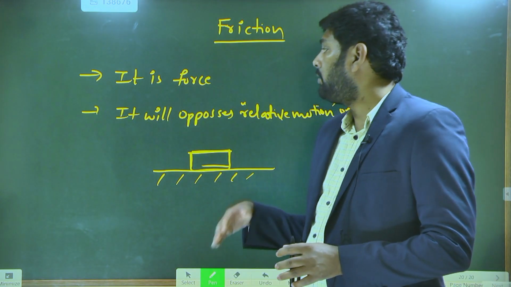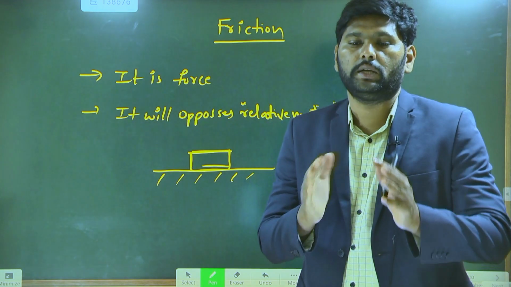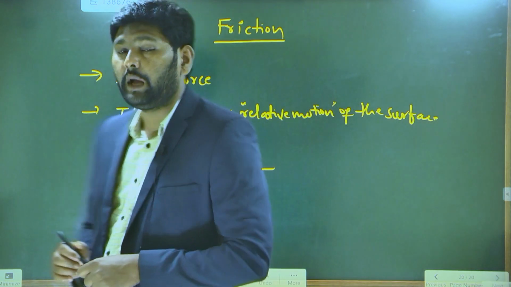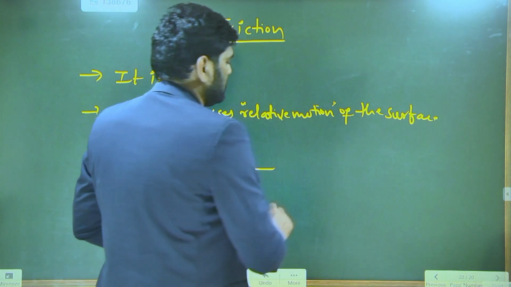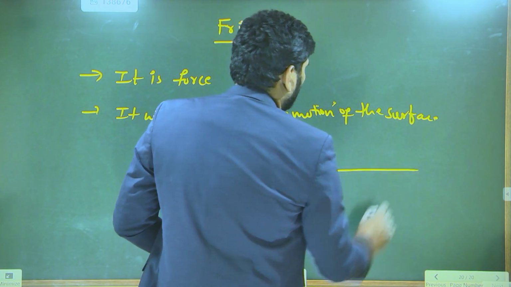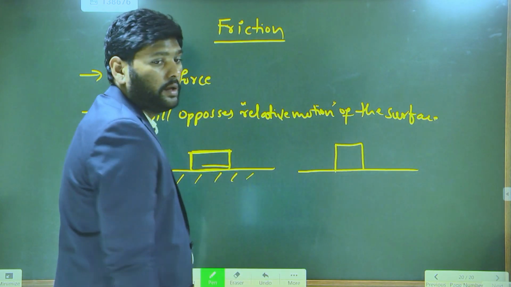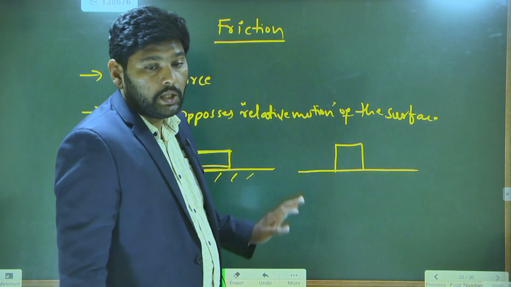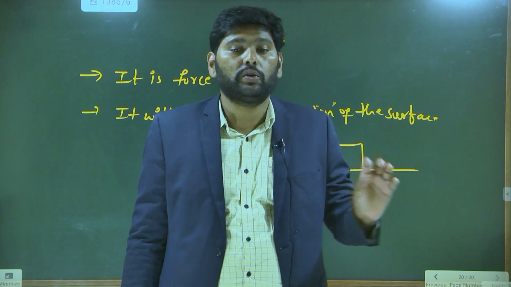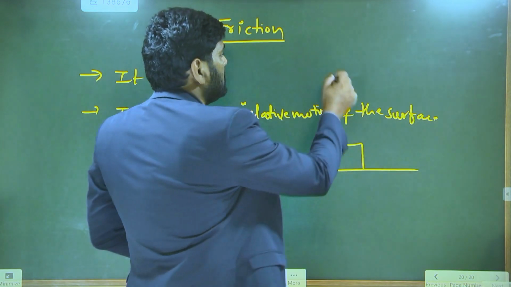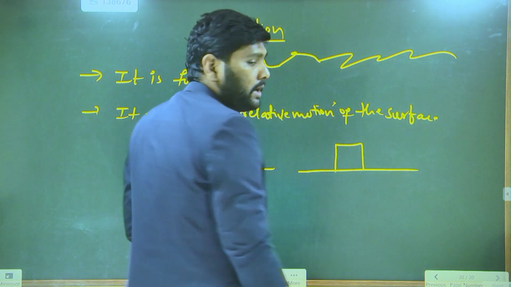Why do we have friction? What factors does friction depend upon? Let us see now. Generally, friction happens due to the irregularities of the surfaces. What are irregularities? For example, this is a surface. If you place an object on it, it appears smooth. But if you observe this surface with a microscope, it appears to have irregularities.